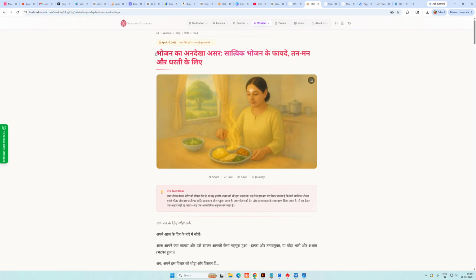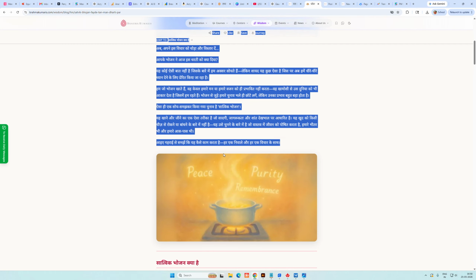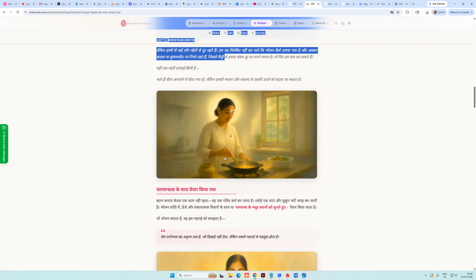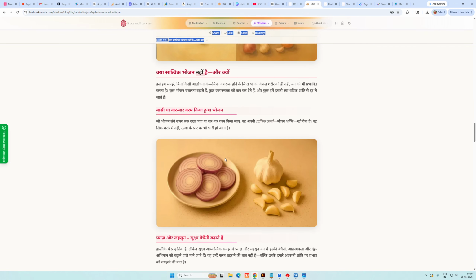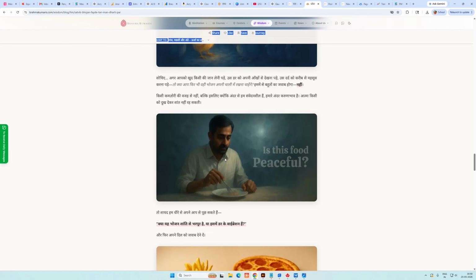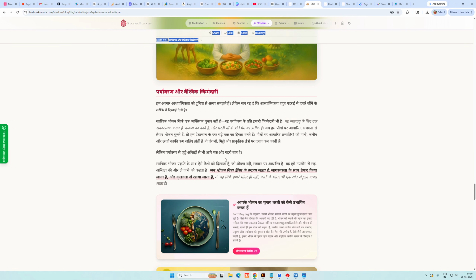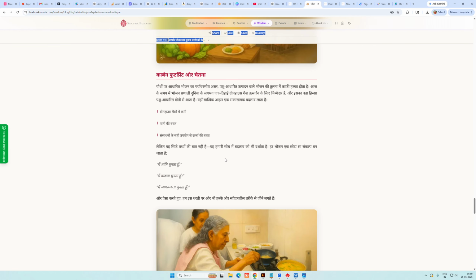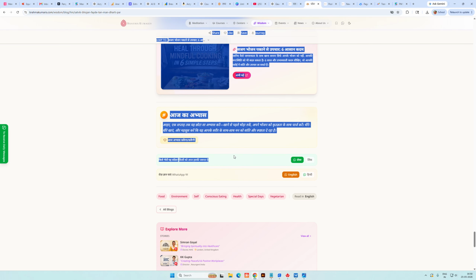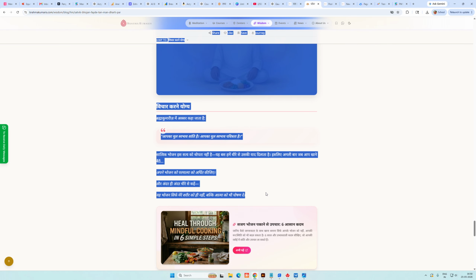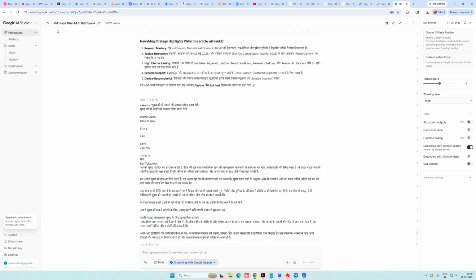I have to copy the full article. Okay, this is a long article. I copied it with Control C, and this is Google AI Studio.